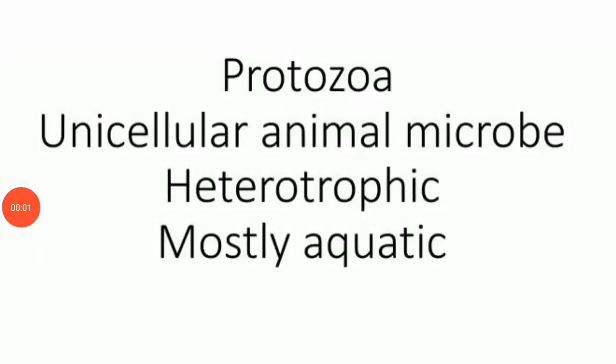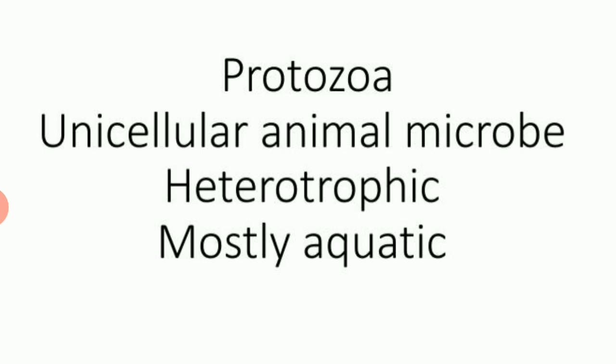Let's discuss protozoa. Protozoa is a simple unicellular animal microbe. It is heterotrophic. Heterotrophic means it depends on other organisms for food, like we depend on the plants for food.